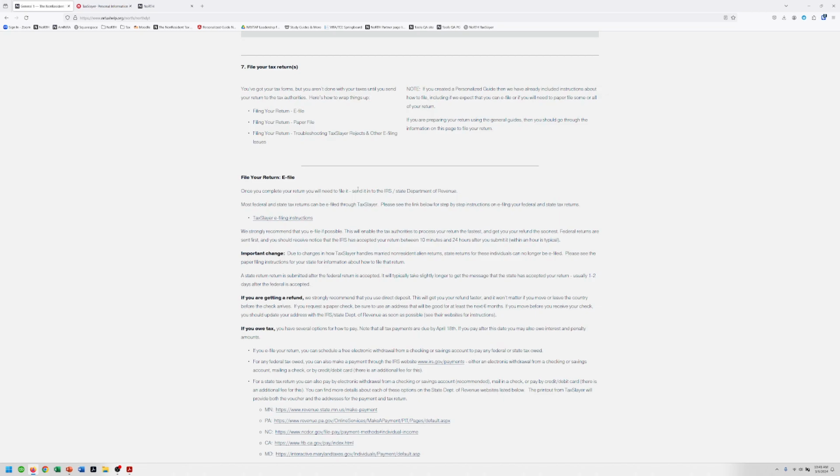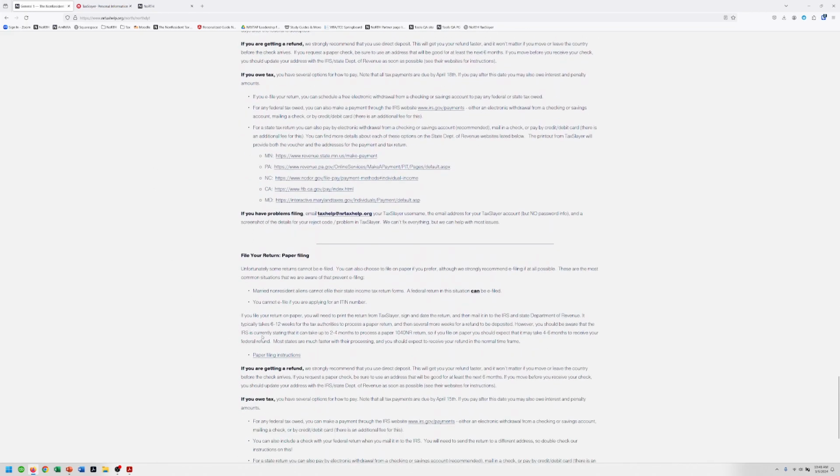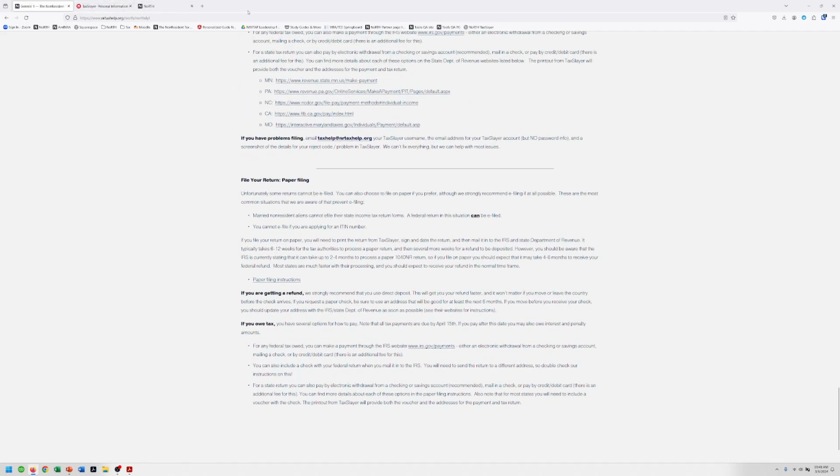However, it does mean that state tax returns generally cannot be e-filed, so you are going to have to paper file those forms. If that applies to you, you can just go here, get the paper filing instructions, or they'll be in your personalized guide as well. It'll walk you through what forms you need to print out and where you need to mail them in.